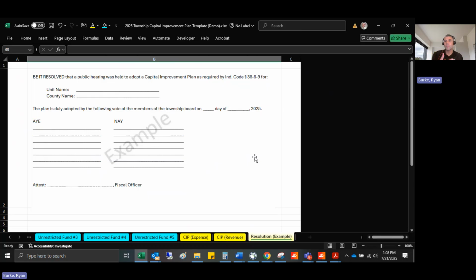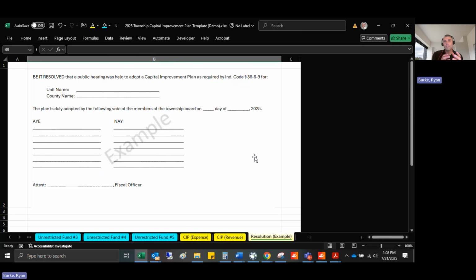In addition to the memos issued by the DLGF and the code citations we have here, definitely feel free to work with your township association. They're there to help you. It is our goal that every township adopts this plan by September 30th, by any means necessary, by thoroughly understanding statute completely yourself, without any help, reading our memos to understand more and looking at statute, working with their township association.